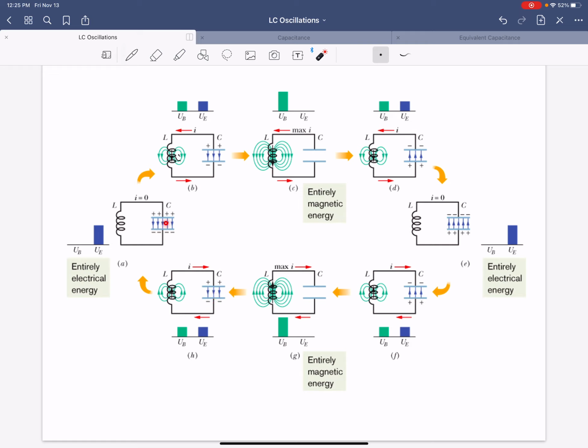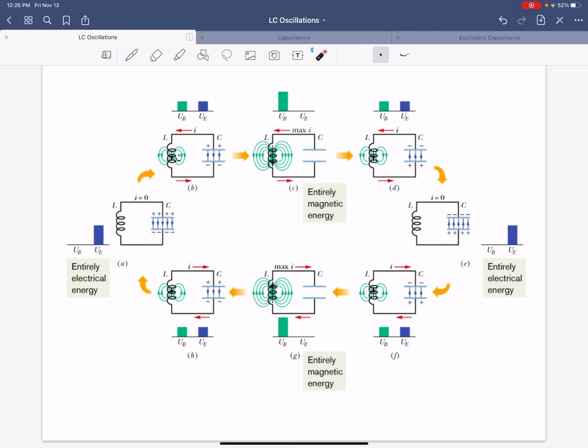Up to, once again, a maximum at picture A. Okay, so notice from A all the way over to its opposite, or 1/2 of one cycle in picture E, the capacitors are both completely filled. The total energy is completely electrical in both cases, but the direction is flipped, over 1/2 of a complete